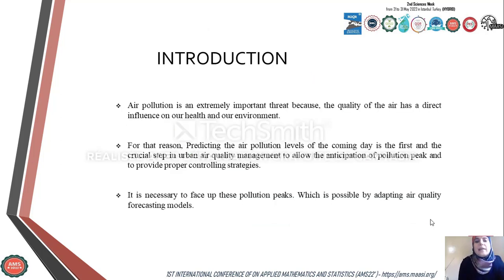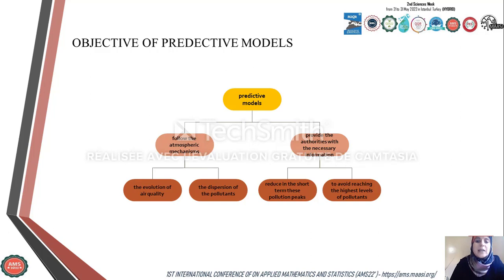Air pollution is an extremely important threat because the quality of the air has a direct influence on our health and our environment. For that reason, predicting the air pollution levels of the coming day is a crucial step in urban air quality management. So it is necessary to face these pollution peaks, which is possible by adaptive air quality forecasting. These predictive models make it possible to follow the atmospheric mechanisms, and they can provide the authorities with the necessary information to take emergency measures in order to reduce these pollution peaks.